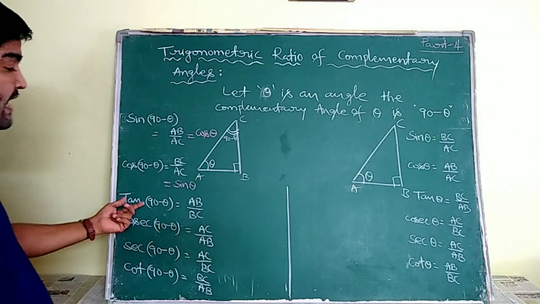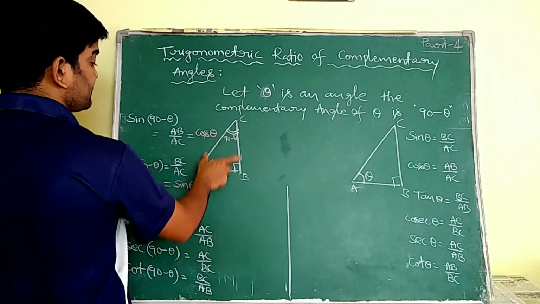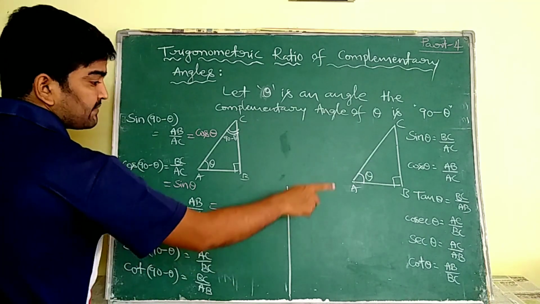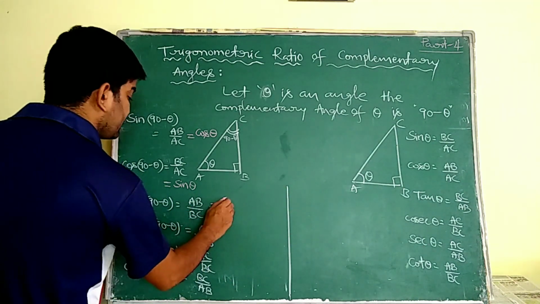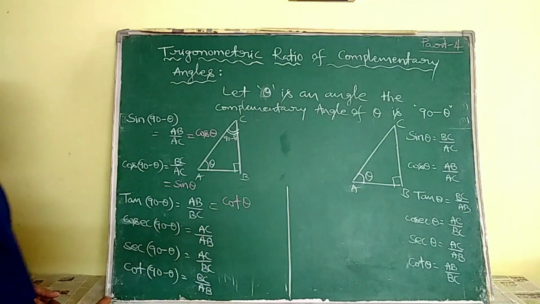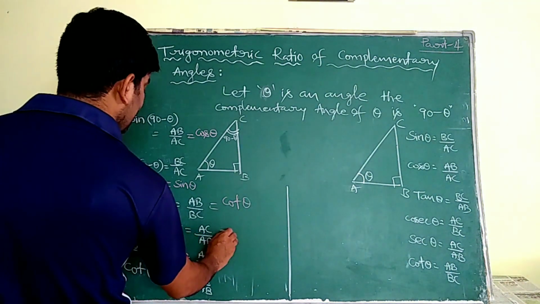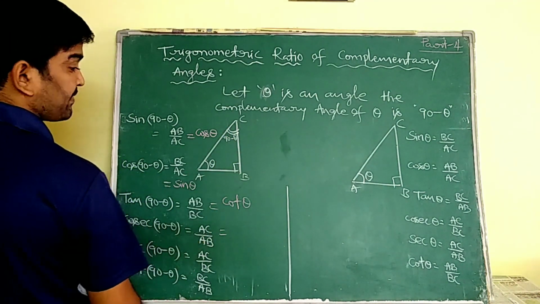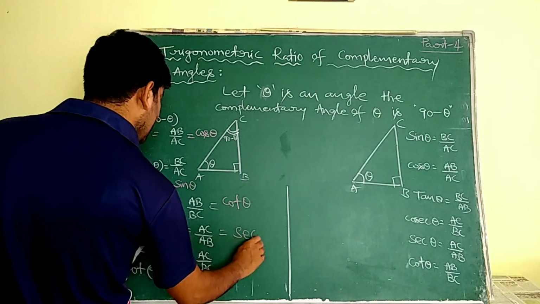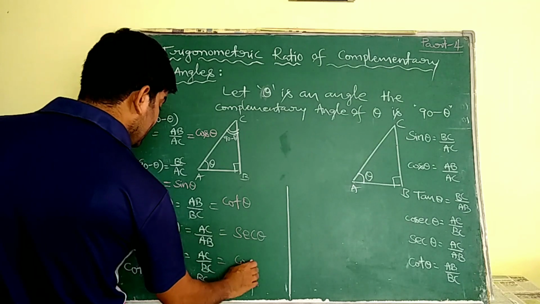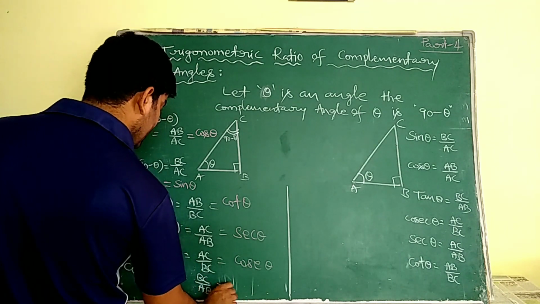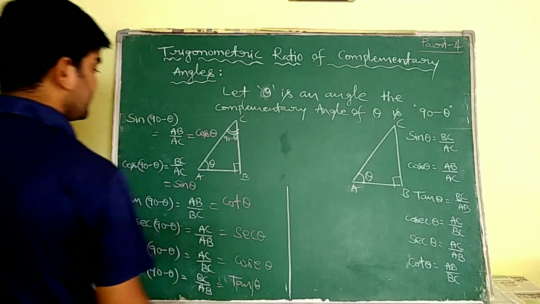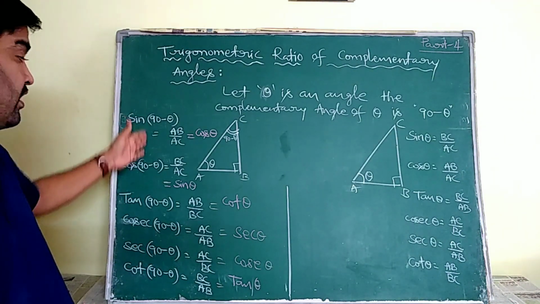Next, tan 90 minus theta means opposite side by adjacent side, AB by BC. What is AB by BC? It is cot theta. Next, cosecant 90 minus theta means hypotenuse by its opposite side, that is AC by AB. What is AC by AB? Secant theta. And cot 90 minus theta, by observing those two trigonometric ratios with respect to theta and 90 minus theta, it is tan theta.